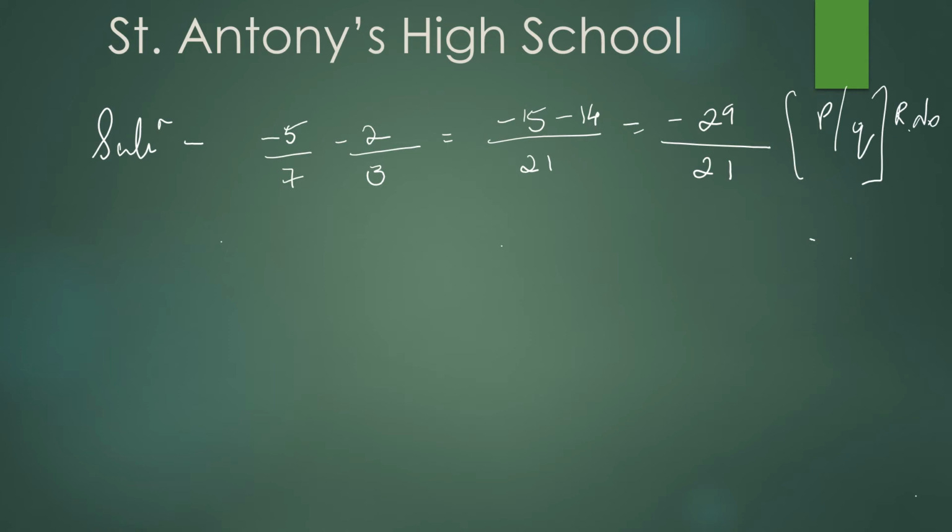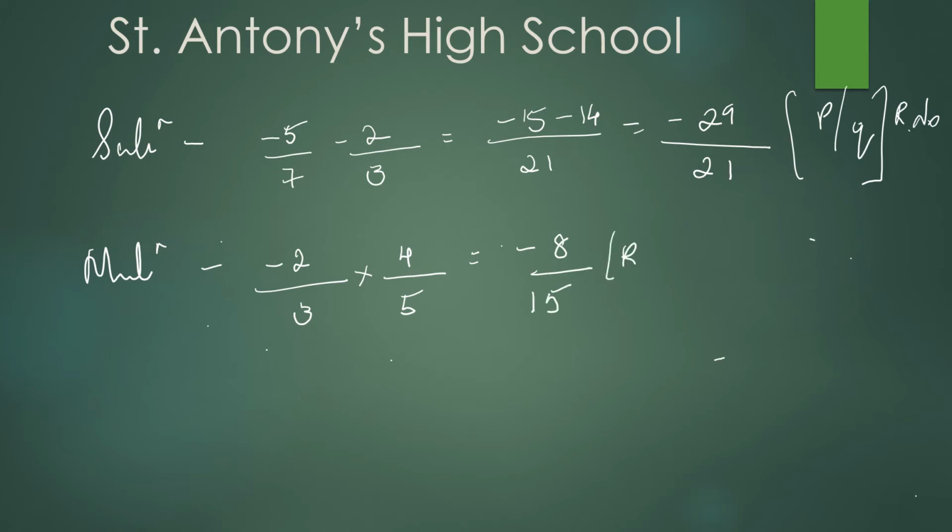Next, let us pass on to multiplication. Multiplication example: minus 2 by 3 into 4 by 5. In the numerator you multiply, minus into plus, 4 into 2 is 8. Under that, 3 into 5 is 15. This is also in the form of p by q, but division is not possible.